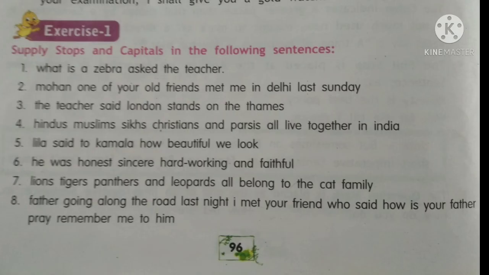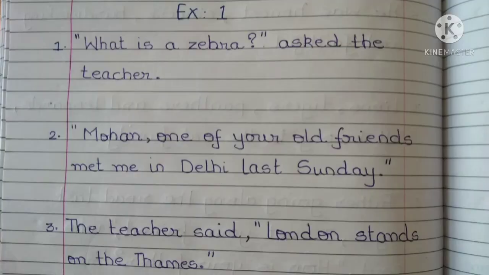So now let us begin with the first exercise, where we need to apply the capital letters and the full stops in all these given sentences. So let us begin with this exercise. The first sentence, we begin with inverted commas. "What is a zebra?" This is a question. So we put a question mark and we close the inverted commas. Asked the teacher, and then we put a full stop. So these are the dialogues said by the teacher. So we put them in inverted commas, and it is also a question.